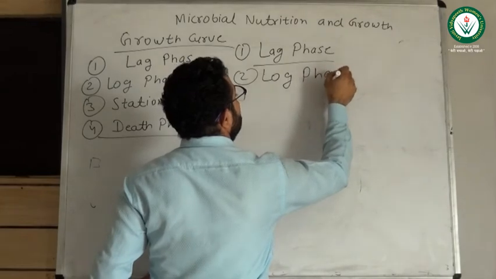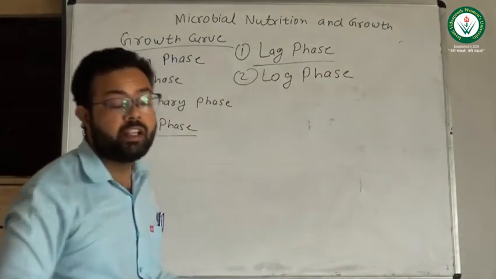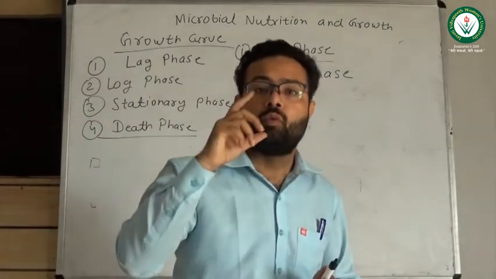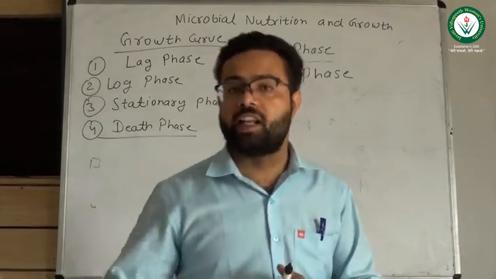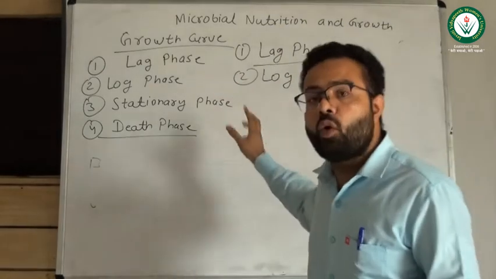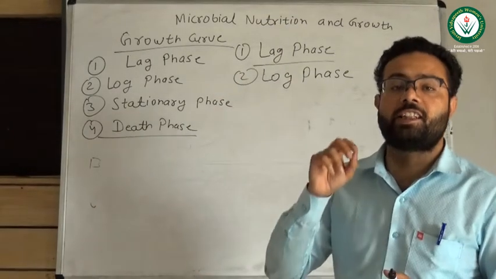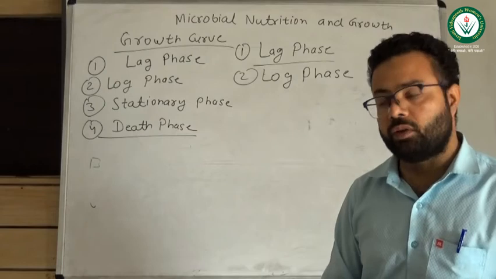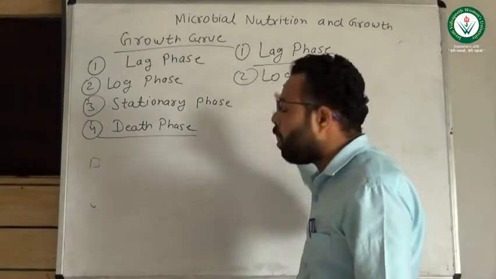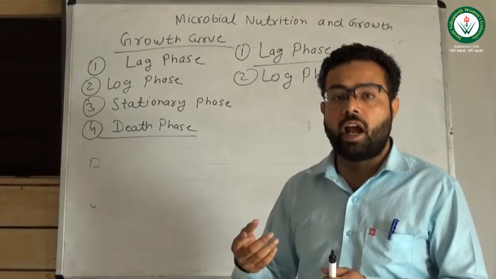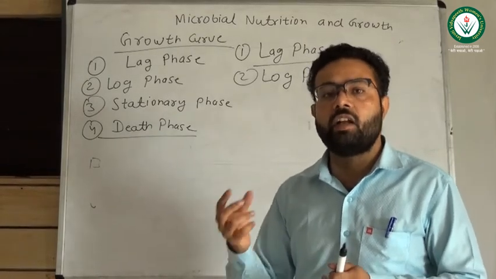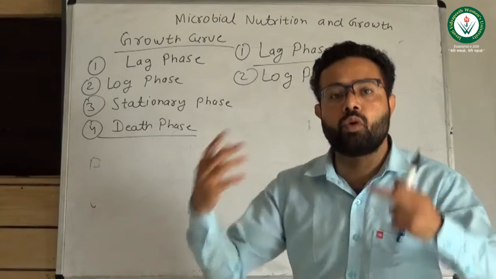The log phase is the phase in which microorganisms utilize the nutrient media and divide exponentially, so we also call it the exponential phase of growth. In this phase, microorganisms divide continuously, and this cell division produces more cells.